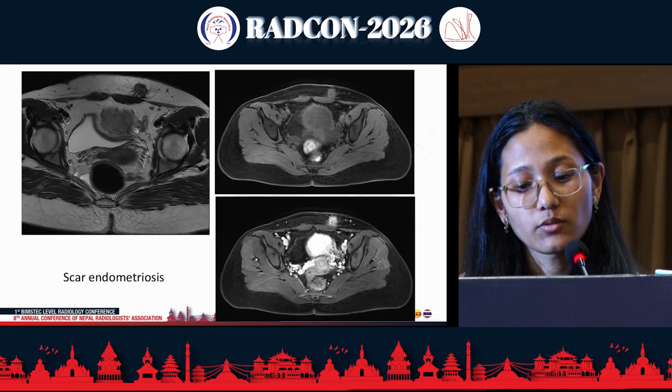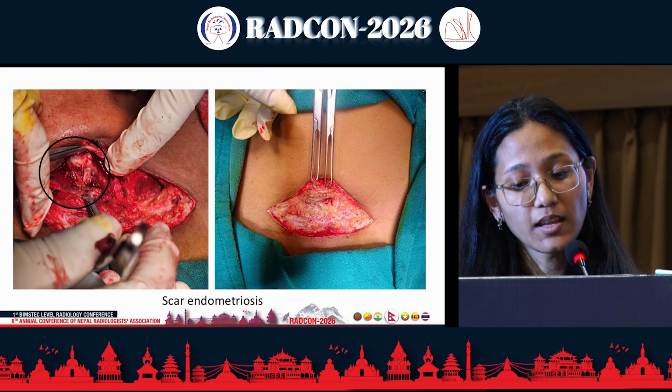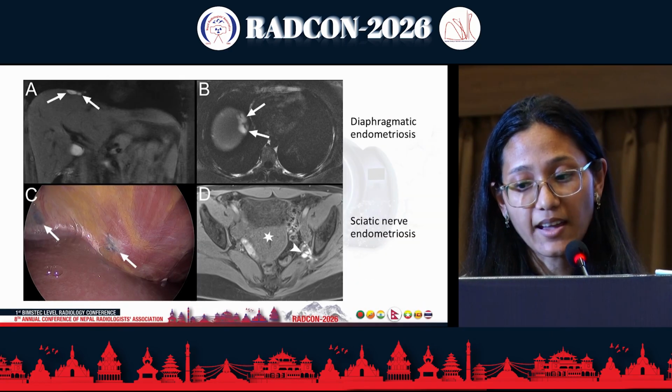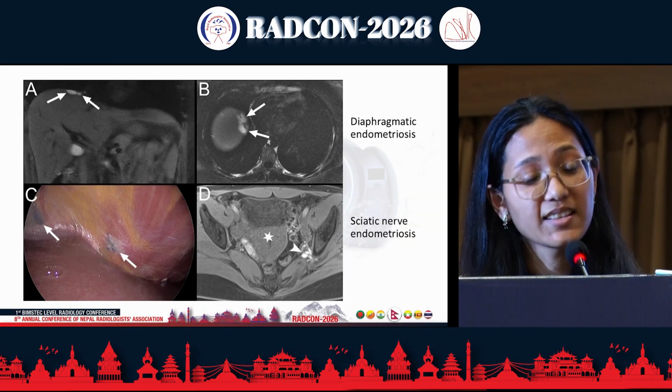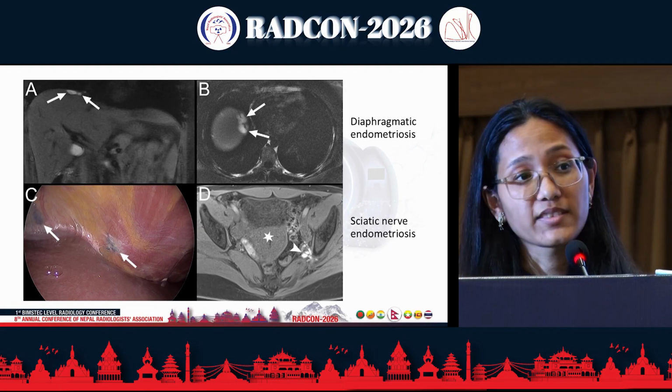These are some extrapelvic endometriosis: the scar endometriosis, the laparoscopic images, inguinal, diaphragmatic endometriosis, as well as sciatic nerve endometriosis. I would just run through the rest of the slides.